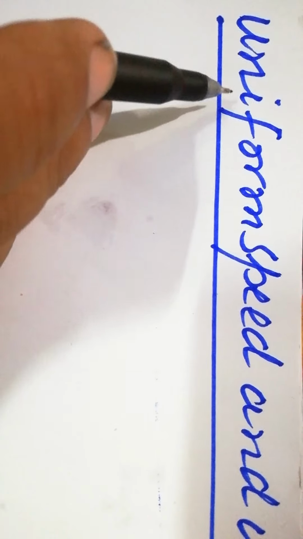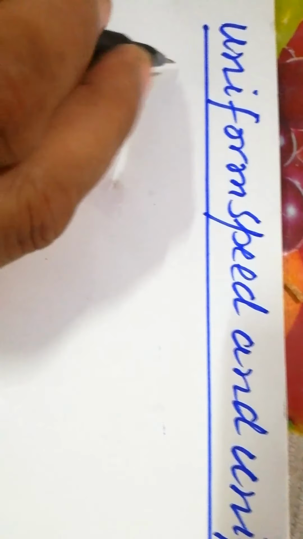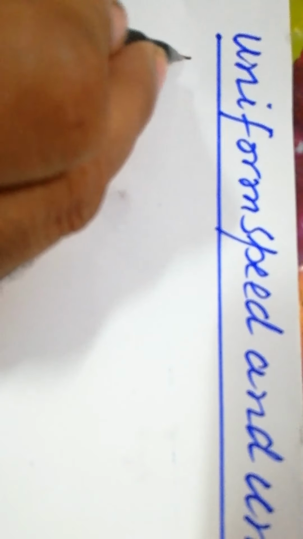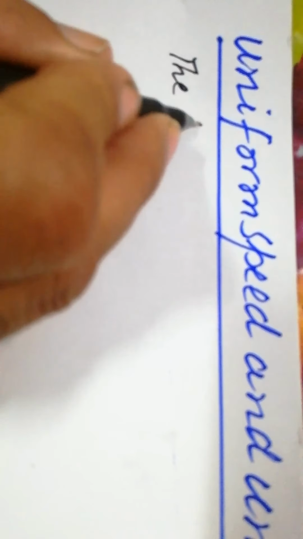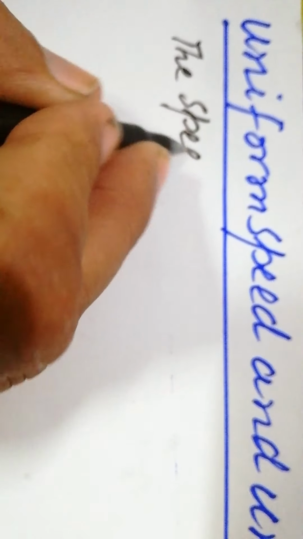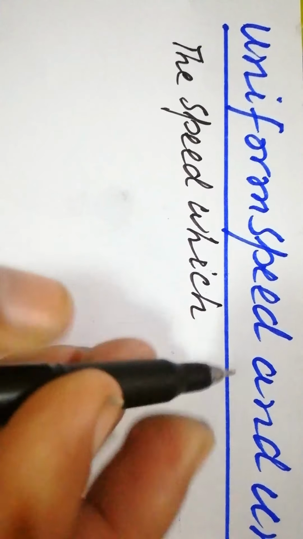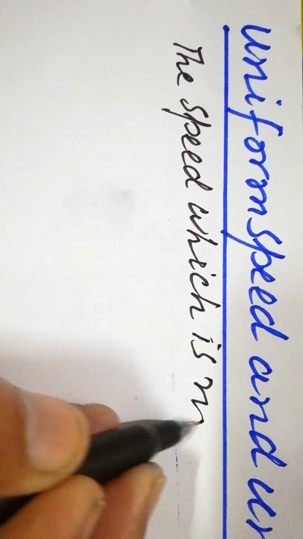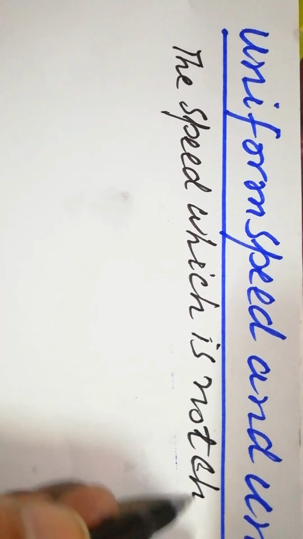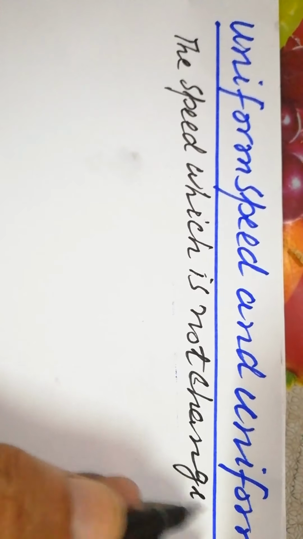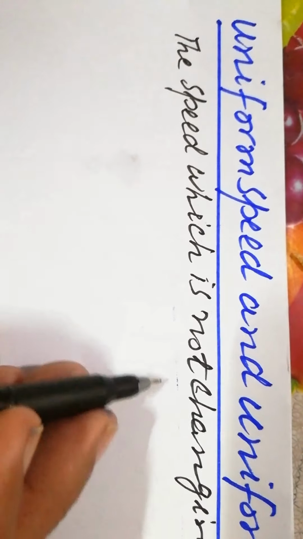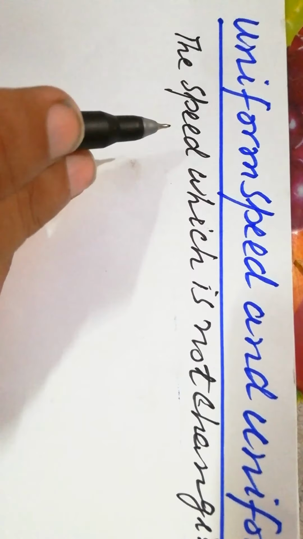Uniform speed, uniform means constant. The uniform speed is the speed which is not changing. The speed which is not changing is named as uniform speed. Now come to its definition.